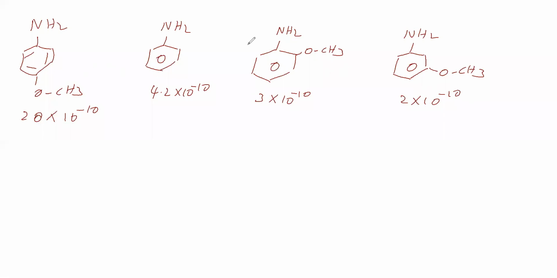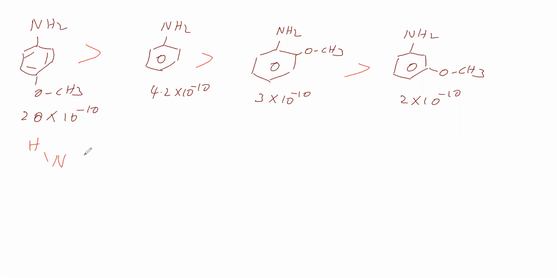Based on Kb value, we can say the basic strength. So basic strength is more here, less here, still less. Okay, basic strength we said. Now we have to give the explanation. Now this we will take. It is para amino anisole. Why para amino anisole is having more basic strength than aniline? That we will see.